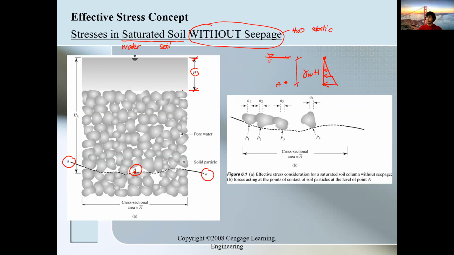Going back to the figure, the first layer is the stress contributed by the water. The second layer is contributed by the saturated soil. Let's say this one is H1, the second layer is H2, and the total height going towards point A is HA. Now, how do we solve the stress at point A?